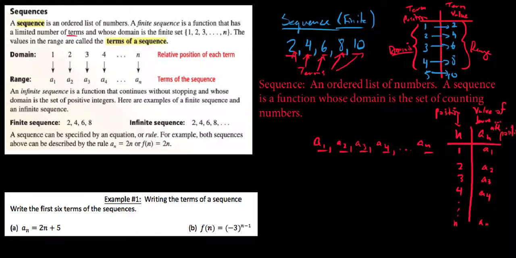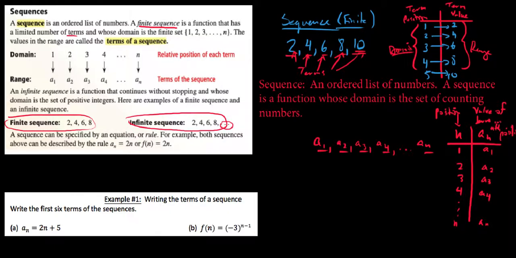So when it comes to what is a sequence, generally speaking, it is just a function whose domain is the set of counting numbers. Now, let's get beyond this. What are some differences in the sequences we're going to see? You're going to notice that we refer to a finite sequence up here. And when we talk about a finite sequence, we talk about it as having a last term. An infinite sequence would be something like this that has this ellipsis right here, which indicates that it never stops going.